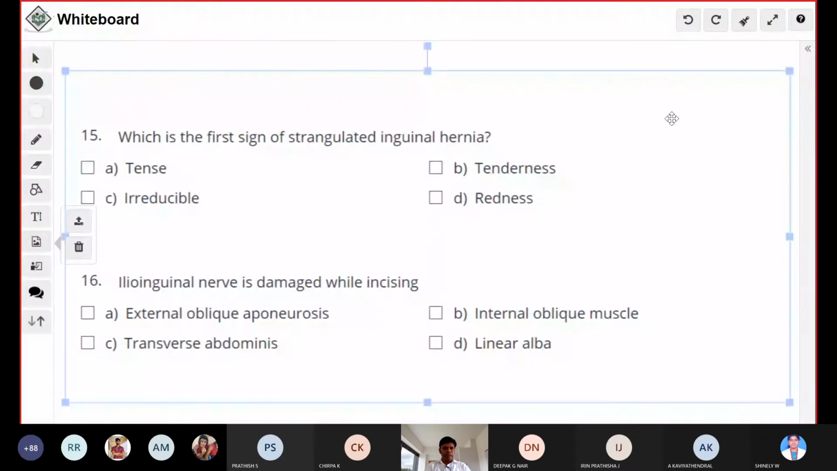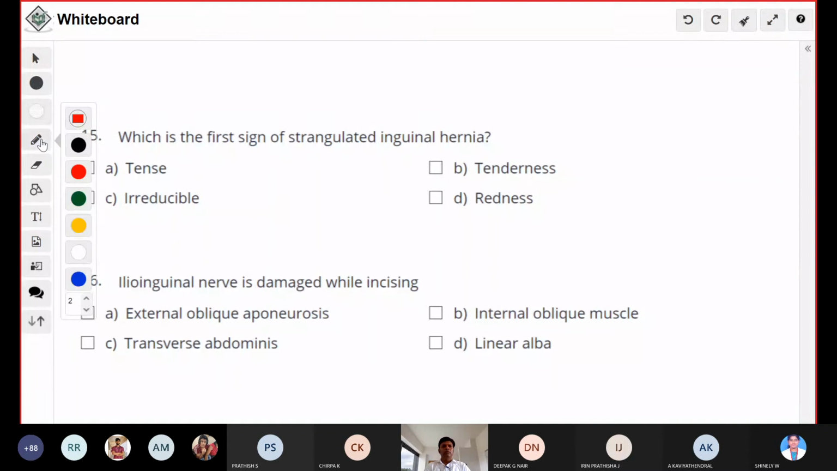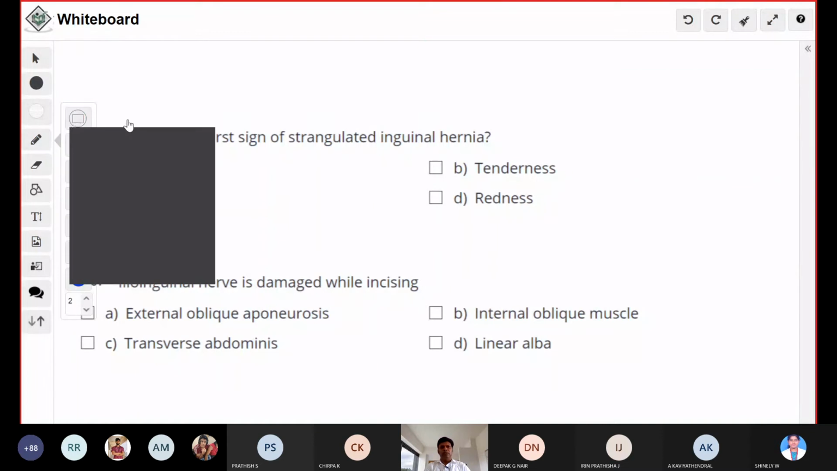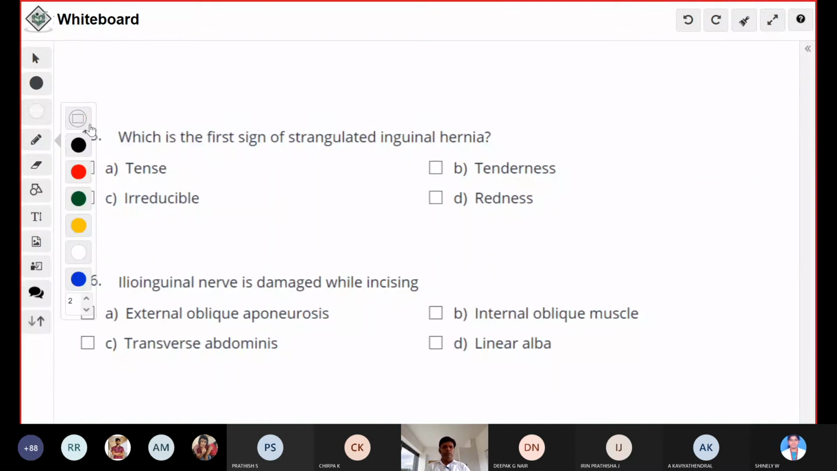Okay, which is the first sign of strangulated inguinal hernia? Tenderness. Yes, very good. It is tenderness. It will be tender and tense also. The initial presentation has all these features, but the initial first sign is the tenderness.